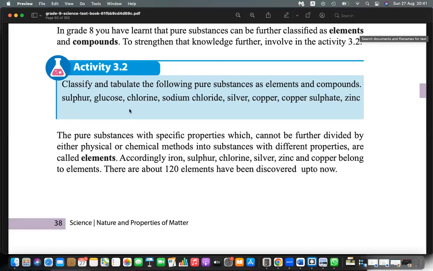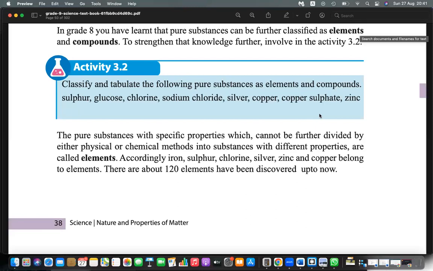Classify and tabulate the following: sulfur, glucose, chlorine, sodium chloride, silver, copper sulfate, zinc. So you need to divide these into elements and compounds. What are the elements? Carbon is an element. Sodium, copper, chlorine, aluminium, potassium, these are elements.